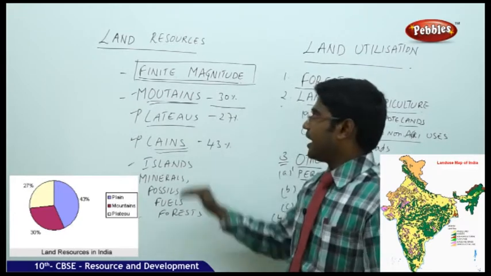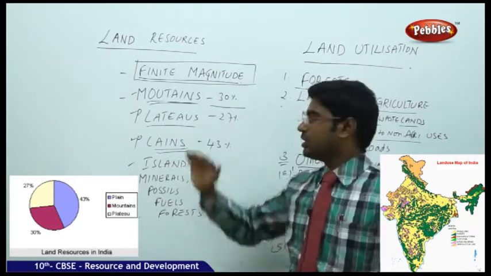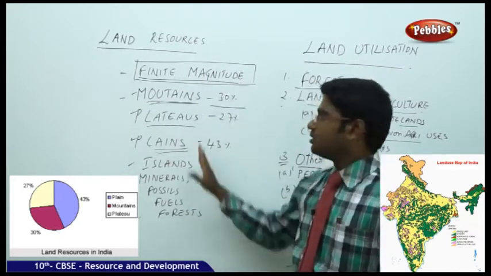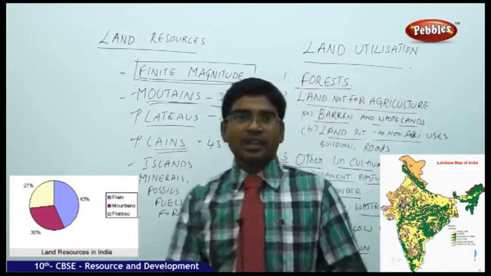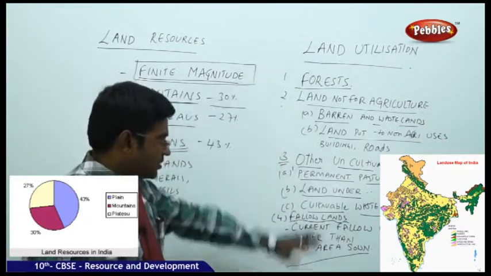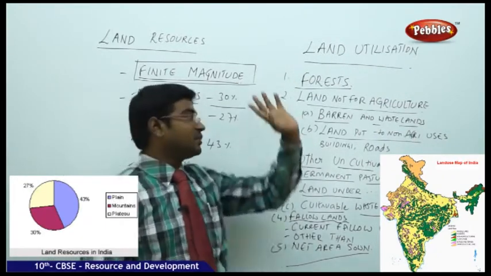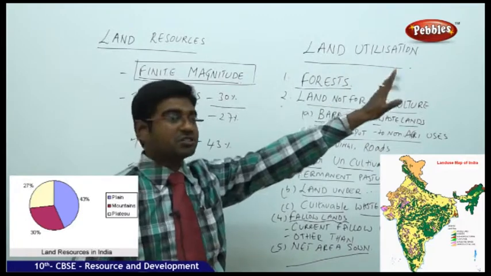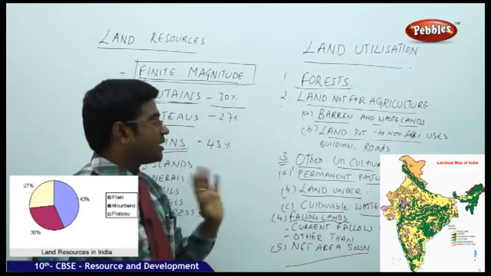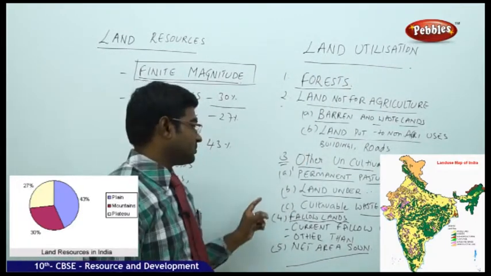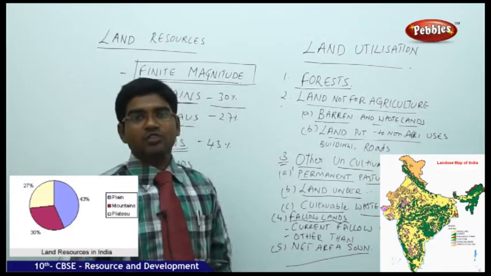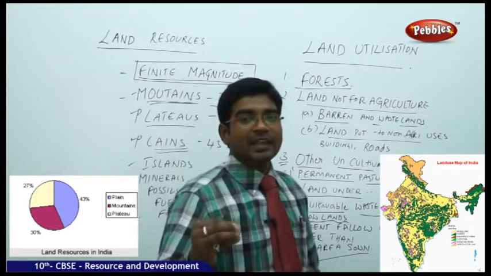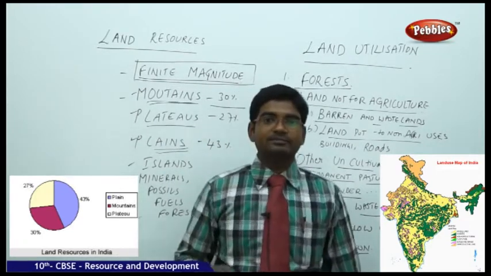So the entire land is considered as a resource, which is again redivided into mountains, plains, plateaus, islands, forests, all these things. Land is being utilized almost in a similar way in all countries. That's why it is called land utilization, like forest, land not for agriculture, other uncultivated lands, fallow lands, and the entire agricultural lands together. That is what we have in the land utilization pattern.